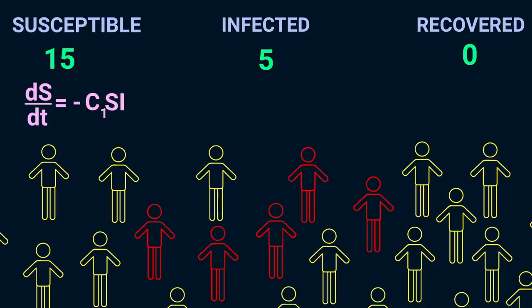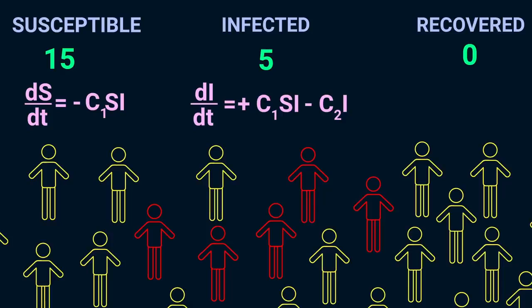Then the rate of change of those who are infected starts with that same expression seen on the left, but positive. This is because in this model, it's a one-way street. If someone leaves the susceptible pile, they go to infected. But people will leave the infected pile, proportional to how many infected people there are. This constant, in reality, is death rate combined with recovery rate.